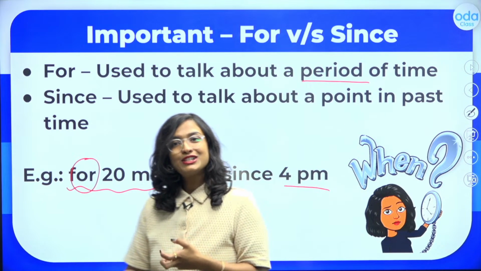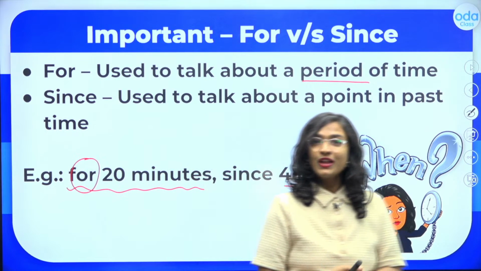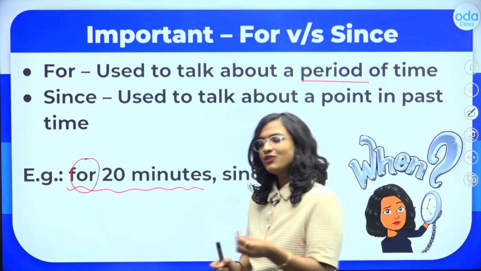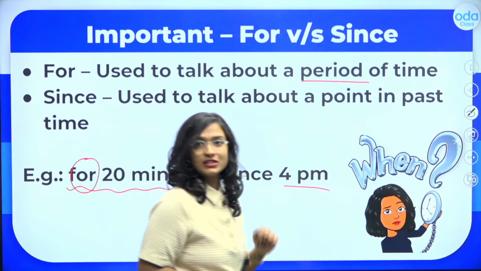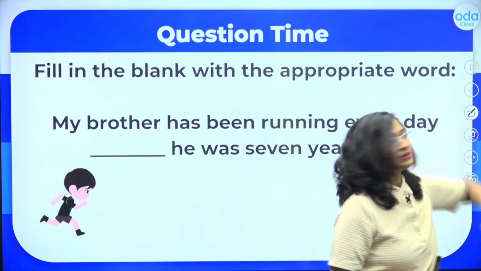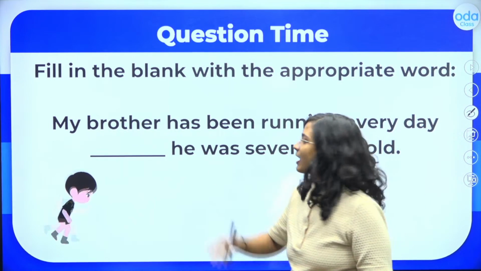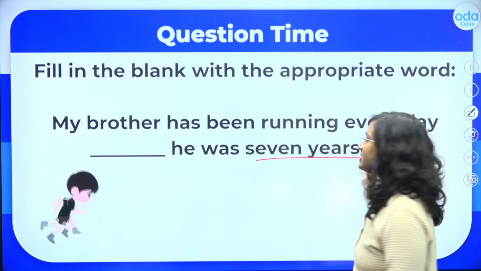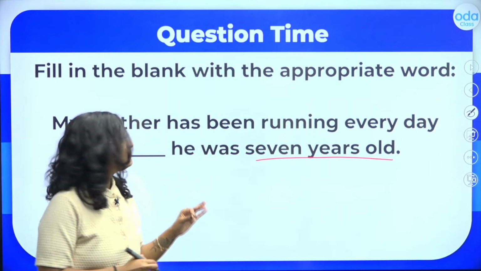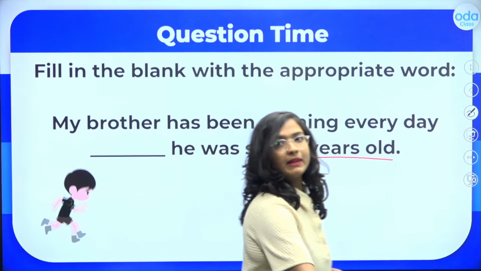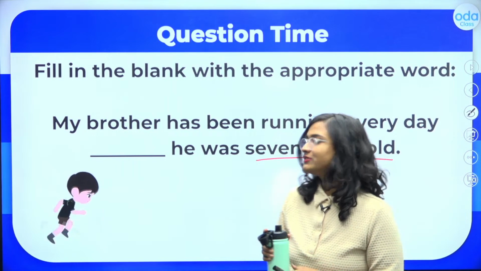Now I hope this is clear to you students, because in the next few questions we will try to drill down on this difference. So let's try a few questions where you need to figure out whether we should use for or since. Let's try the first one students. Tell me here. My brother has been running every day, blank, he was 7 years old. What do you think students? My brother has been running every day, blank, he was 7 years old. Try to figure out students which word we need to use here.